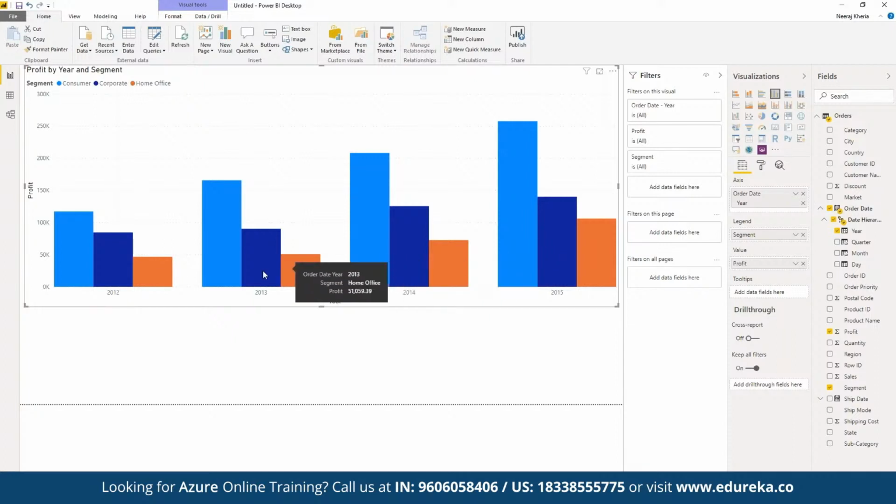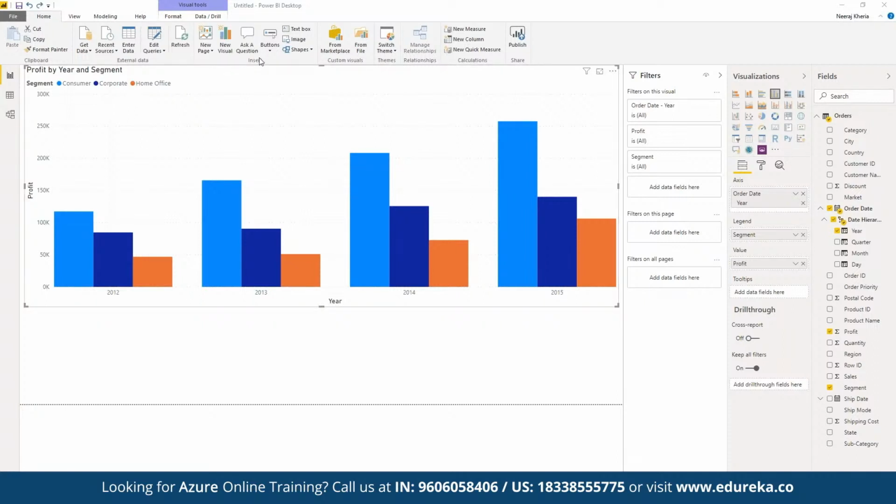So here we can quickly visualize the entire report of the profit distribution in terms of different segments as well, by quickly showcasing the category report as a part of the requirement.